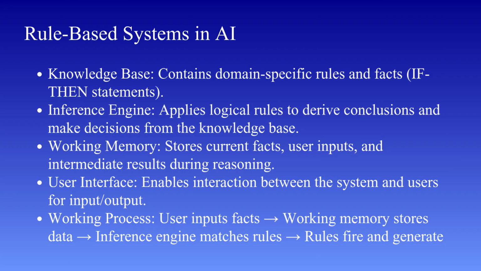They can also become complex and difficult to manage if the number of rules becomes very large. Despite these limitations, rule-based systems form the foundation of many intelligent applications and are widely used in expert systems, decision support systems, and automation tools. To summarize, a rule-based system uses if-then rules to represent knowledge, applies reasoning through an inference engine, and generates conclusions